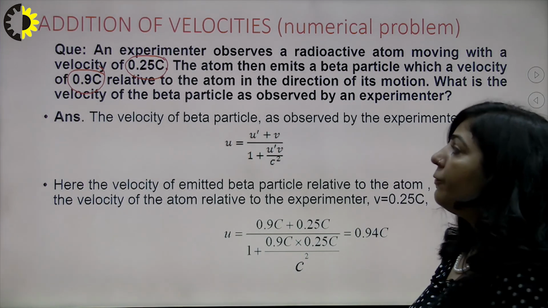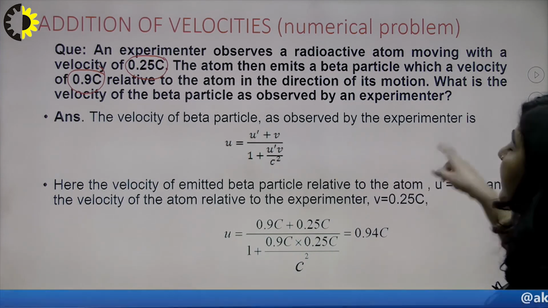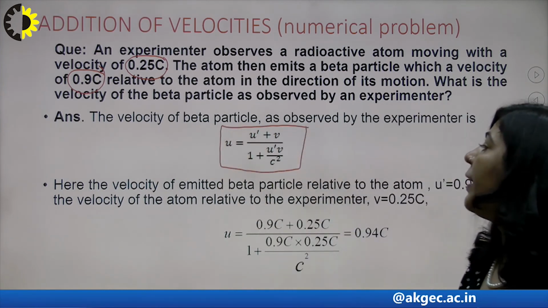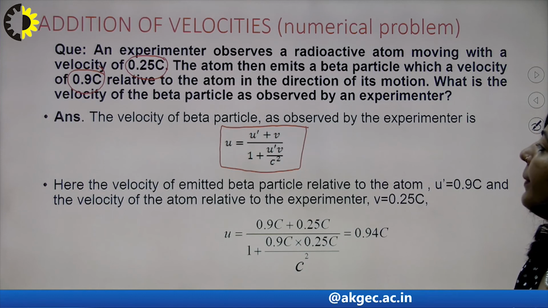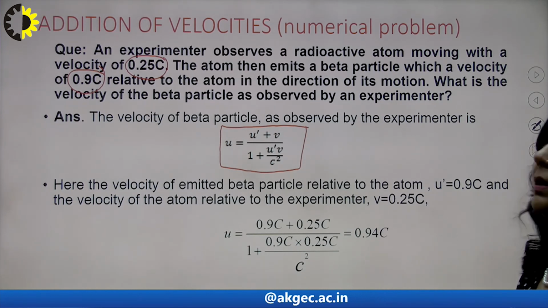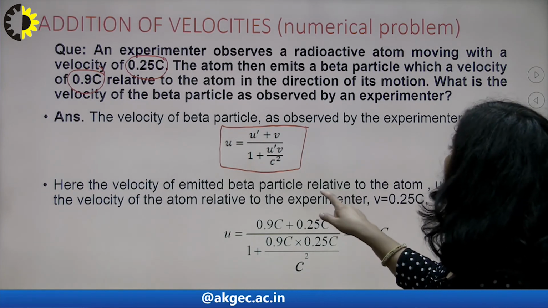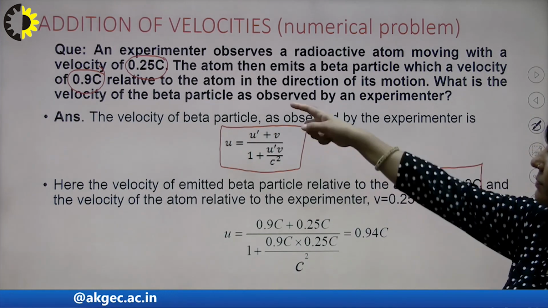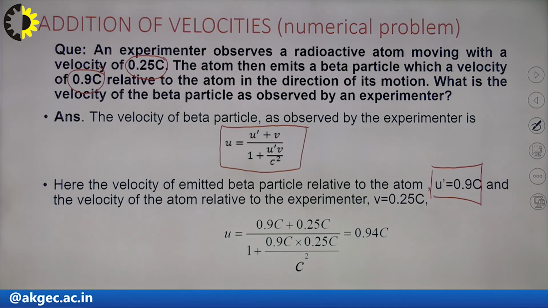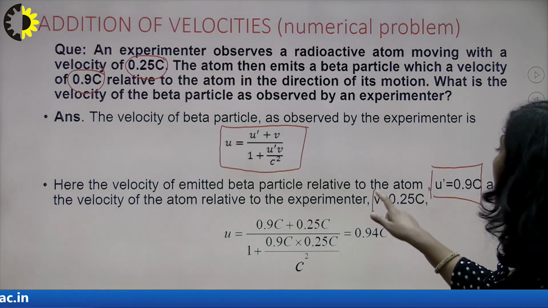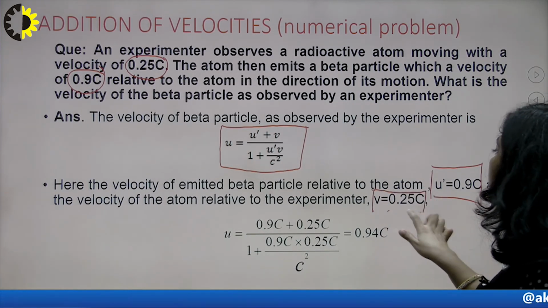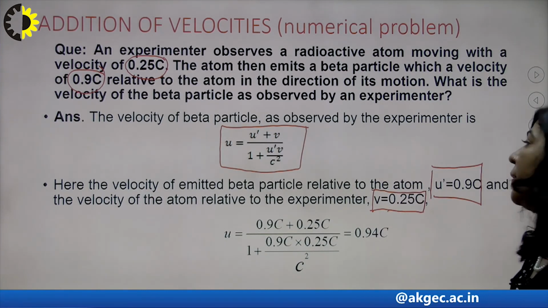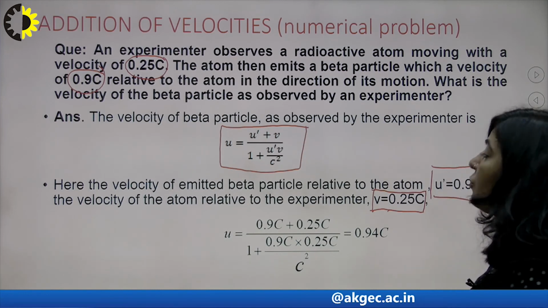The velocity of the beta particle as observed by the experimenter is u. According to the addition theorem, u is equal to (u' + v) upon (1 + u'v/c²). Here the velocity of the beta particle relative to the atom is 0.9c, as mentioned, and the velocity of the atom relative to the experimenter is 0.25c. So you have u' which is 0.9c, and v which is 0.25c. So what will be your u?